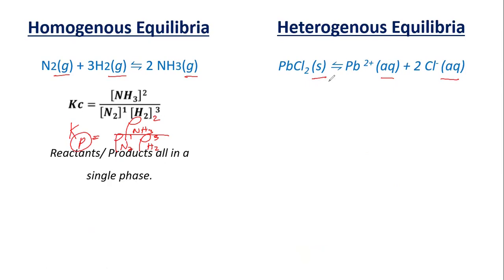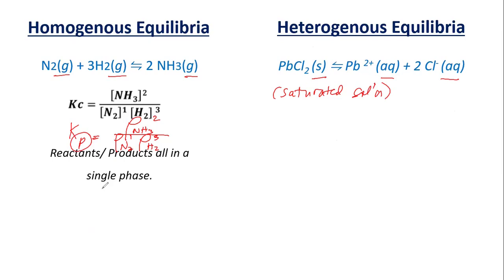So if you have this one, assuming that this is a saturated solution, this means that a maximum amount of your lead chloride is dissolved in your solution, then of course it will form your chemical equilibrium.